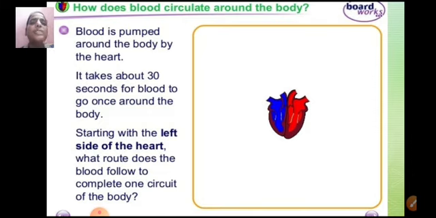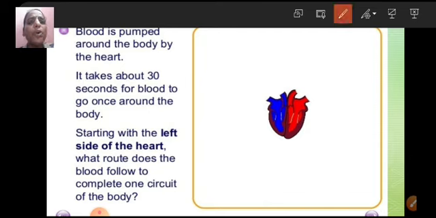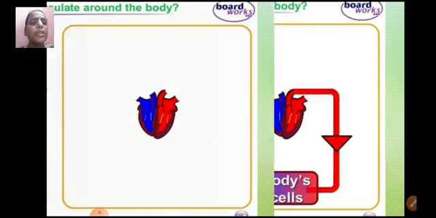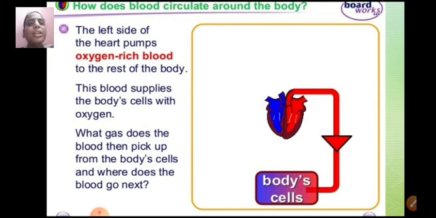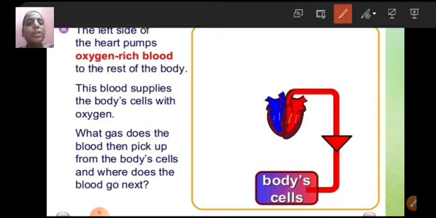Now, how does blood circulate around the body? Blood is pumped around the body by the heart. It takes almost 30 seconds for the blood to go once around our body. Starting with the left side of the heart, what route does the blood follow to complete one circuit of the body? Let us see this. So, the left side of the heart pumps oxygen-rich blood. This blood supplies the body cells with oxygen.